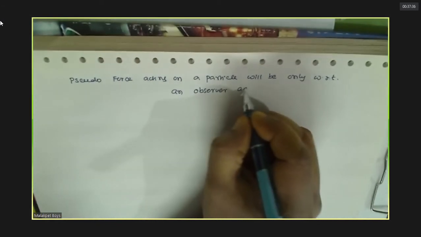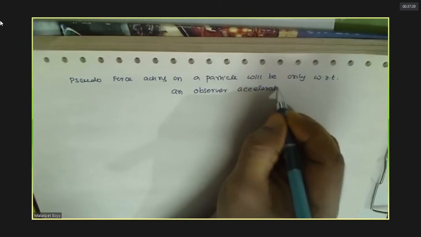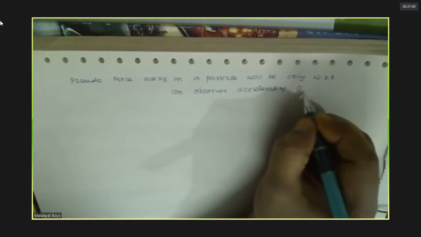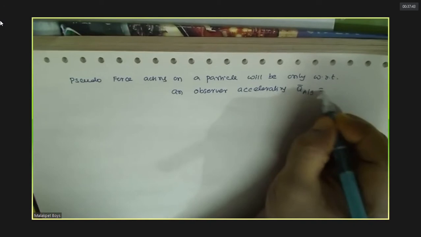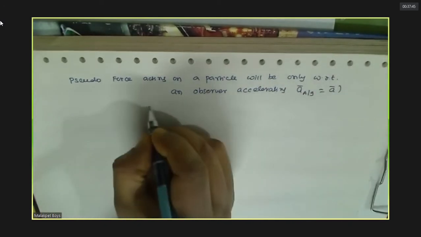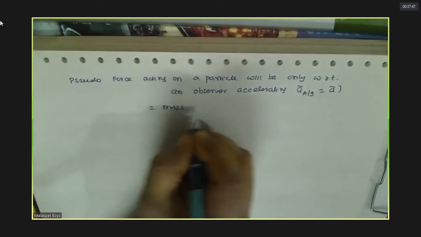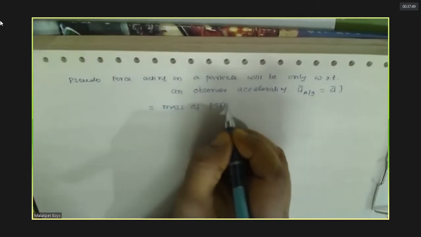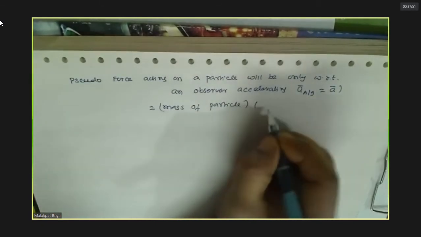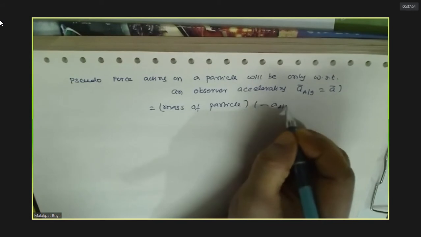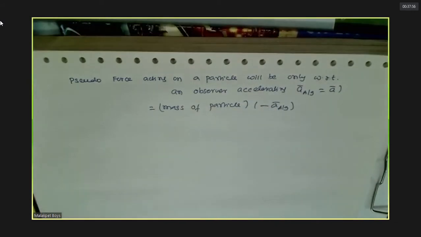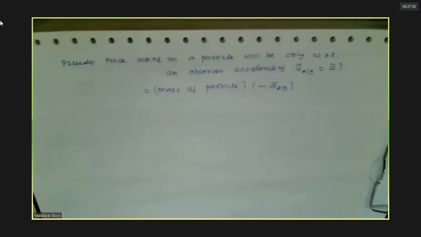Accelerating with acceleration A with respect to ground, pseudo force F bar equals mass of particle into minus A, the acceleration of the observer with respect to ground. That is what we learned just now, no? This is only pseudo force, no? Understood this?